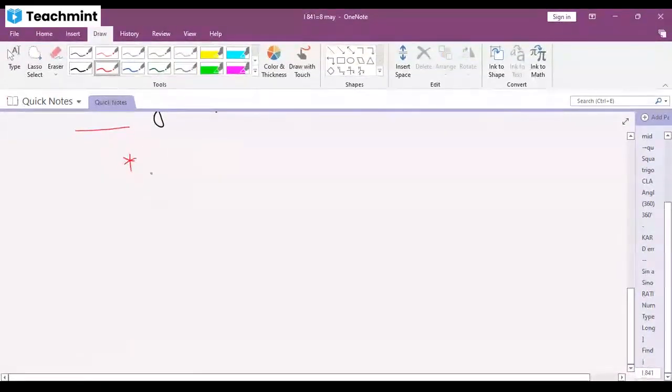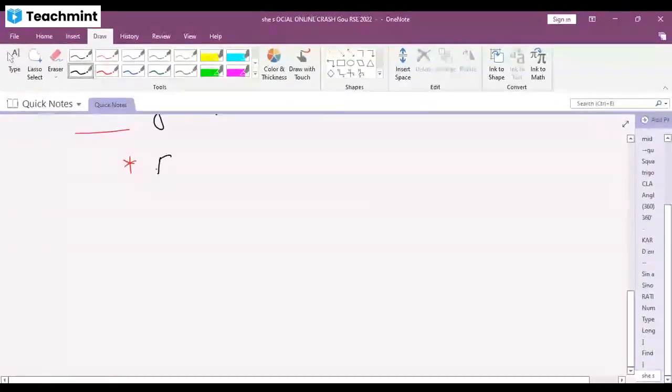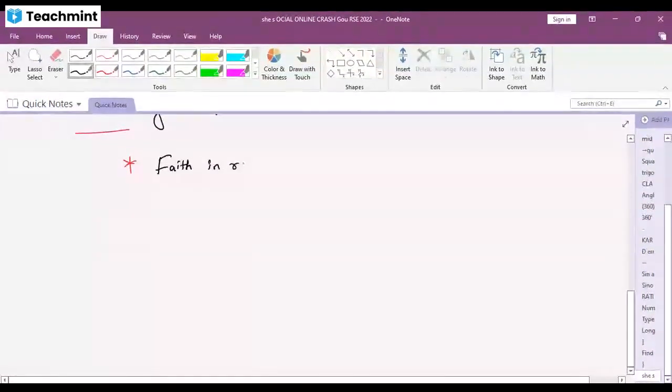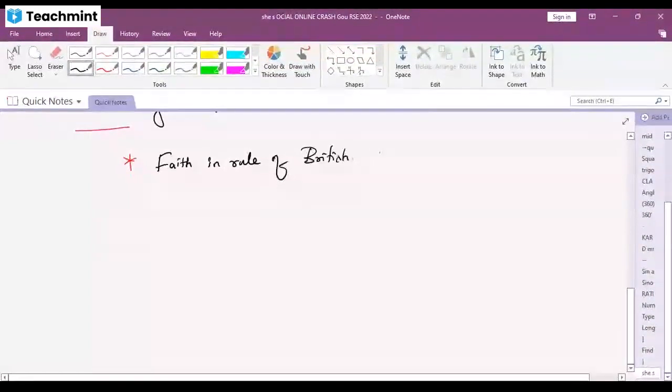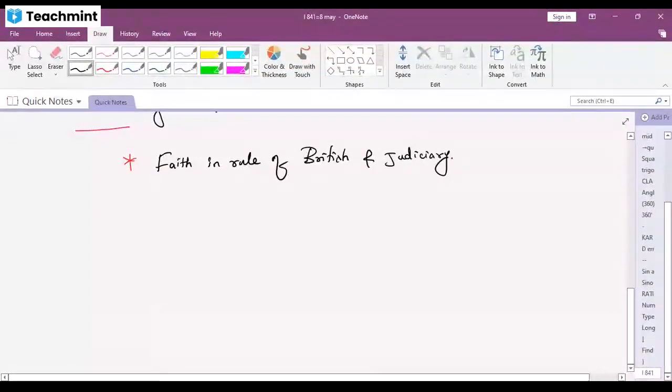Point number 1. There was a faith in the rule of the British and the judiciary. People had a faith during that time. People had a faith in the rule of the British and the judiciary. ब्रिटिश और उनके जजमेंट में पीपल्स को एक भरोसा था. They had a hope. Okay, they will do it for our benefit only. Are you understanding? They had a faith.